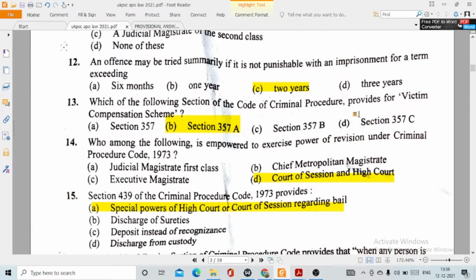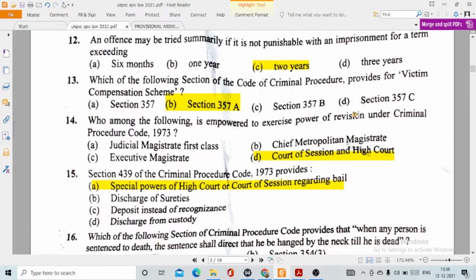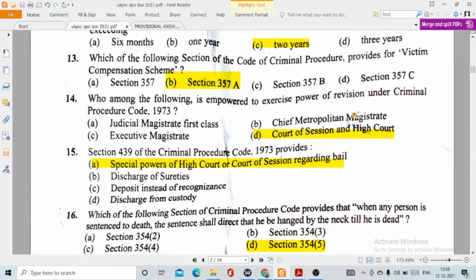12, an offence may be tried summarily if it is not punishable with imprisonment for a term exceeding option C, 2 years. 13, which of the following sections of the CRPC provides for the victim compensation scheme? This is option B, section 357A. 14, who among the following is empowered to exercise the power of revision under the Criminal Procedure Code 1973? This is option D, Court of Session and High Court.